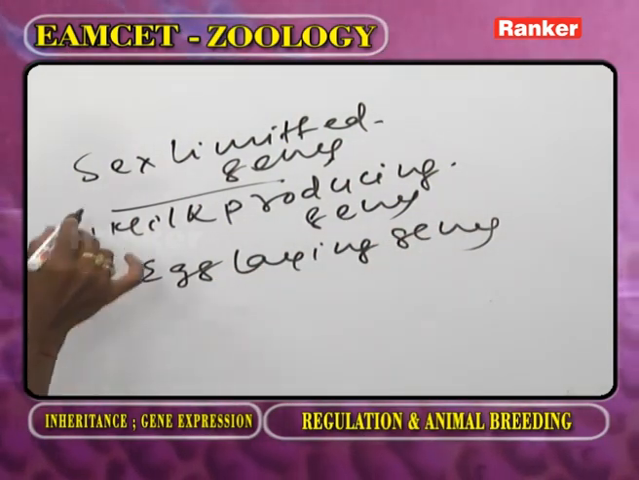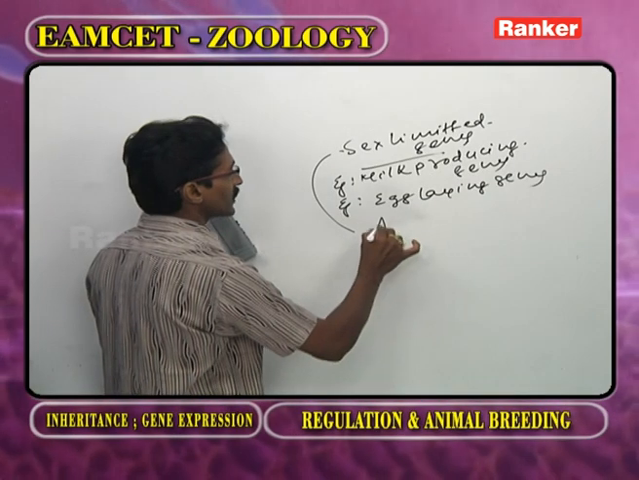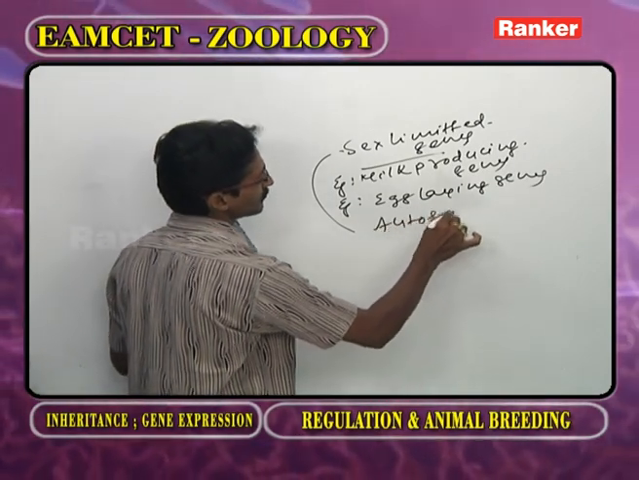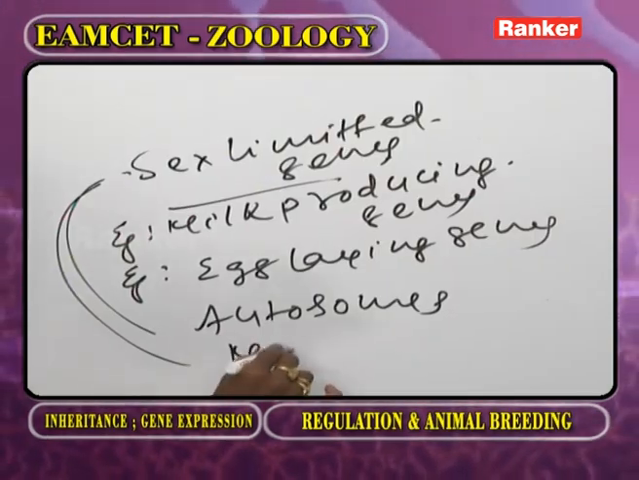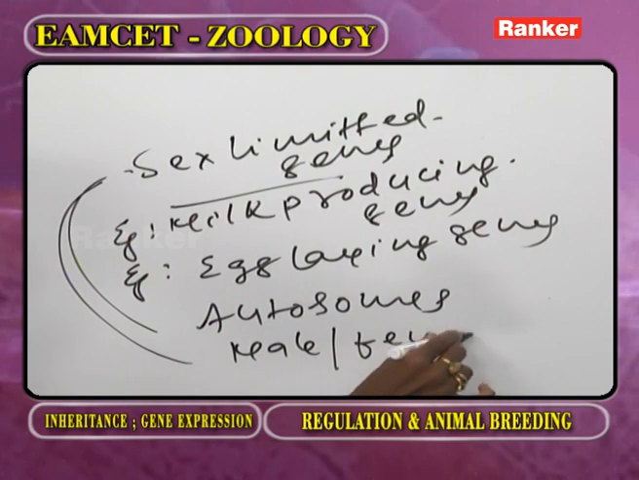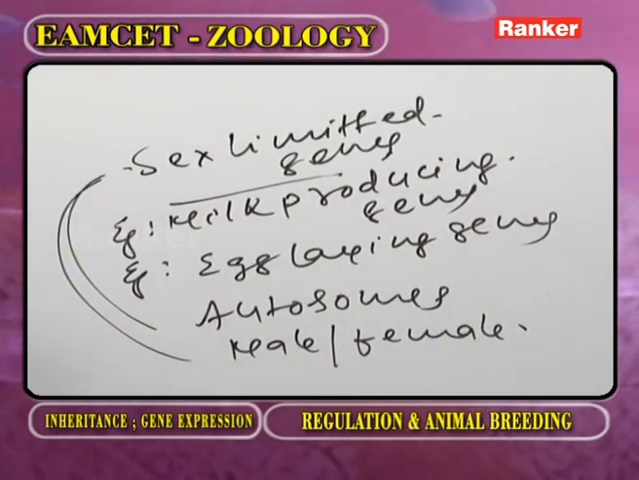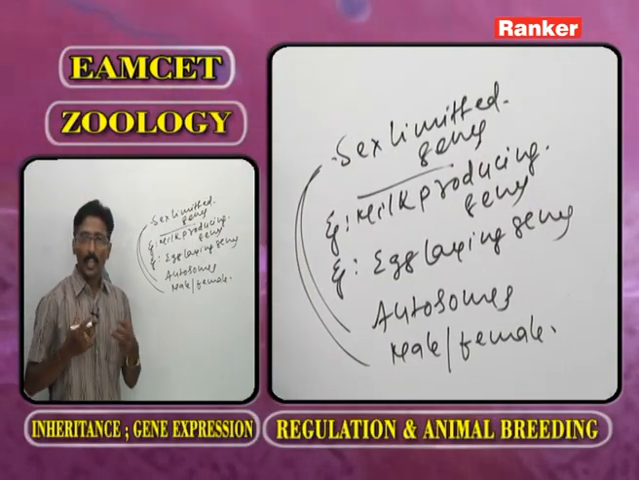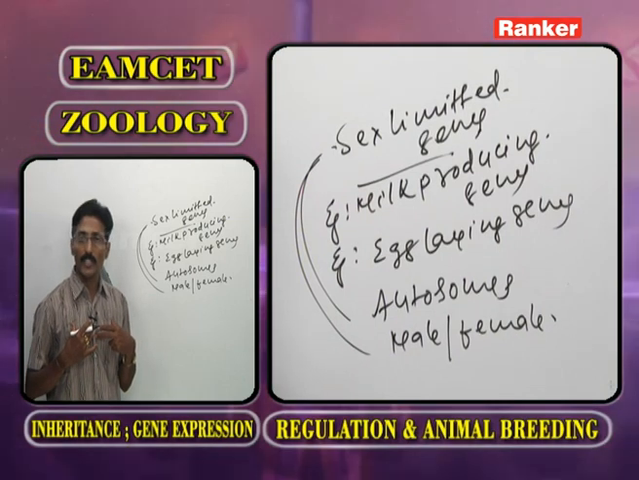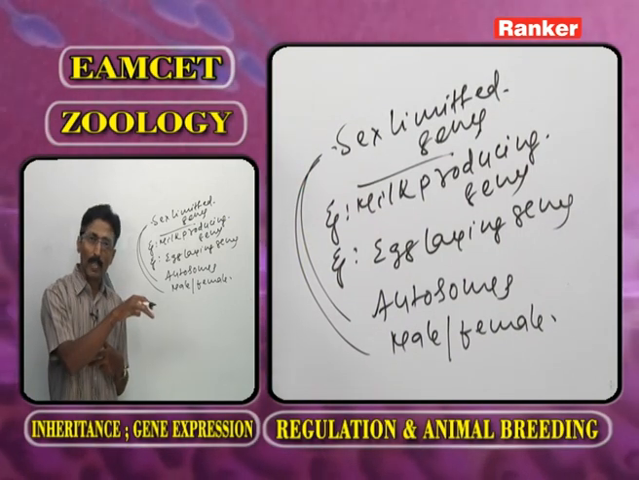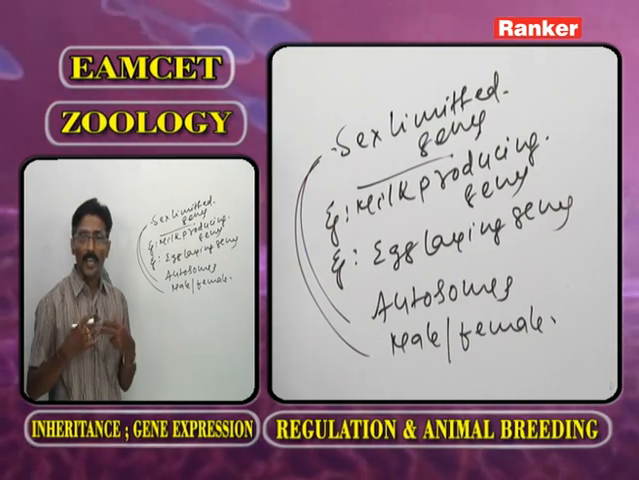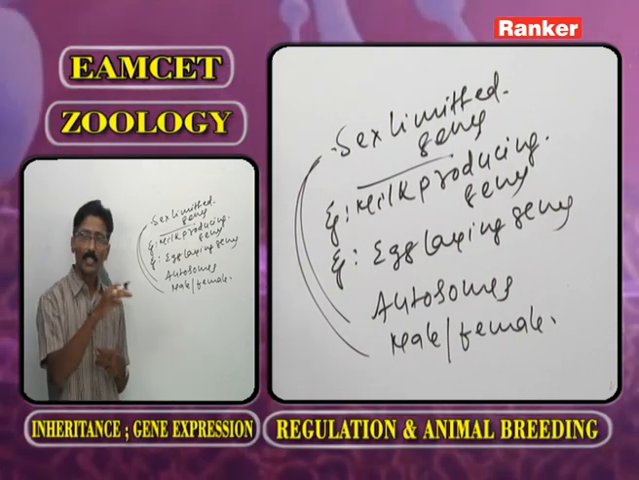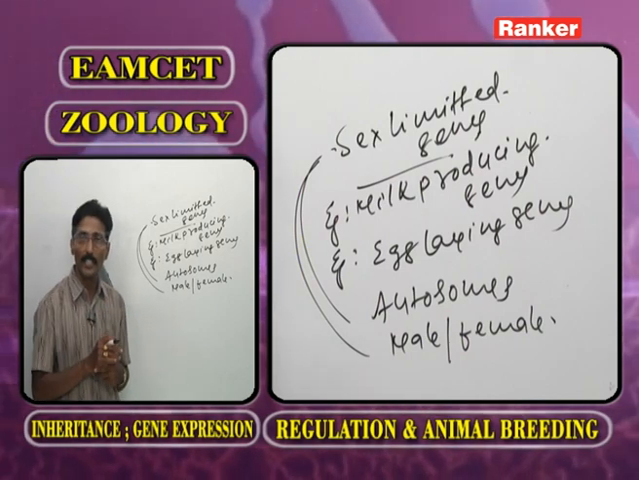Okay. The sex limited genes are present on autosomes. The sex limited genes are present in male and female. Now, in our body also milk producing genes are present. In the male body also milk producing genes are present. It means males have sex limited genes, and females also have sex limited genes.